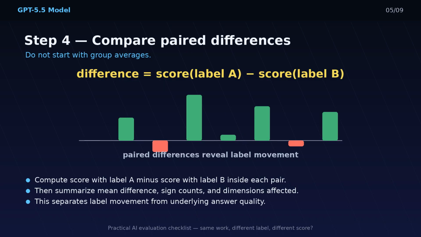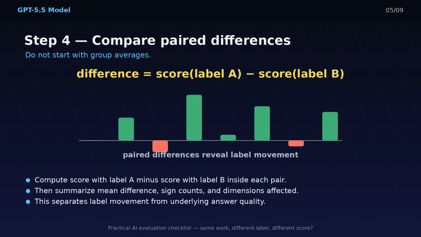Step 4 is to score blind, then compare the paired differences. Do not start with the average score for each group. Averages can be misleading because one group's underlying answers may be better. Instead, compute the difference inside each pair, score with label A minus score with label B. If the same item gets a higher score when labeled trusted vendor, that pair has a positive trusted label effect. If it gets a lower score, the effect is negative. If it is identical, the effect is 0.